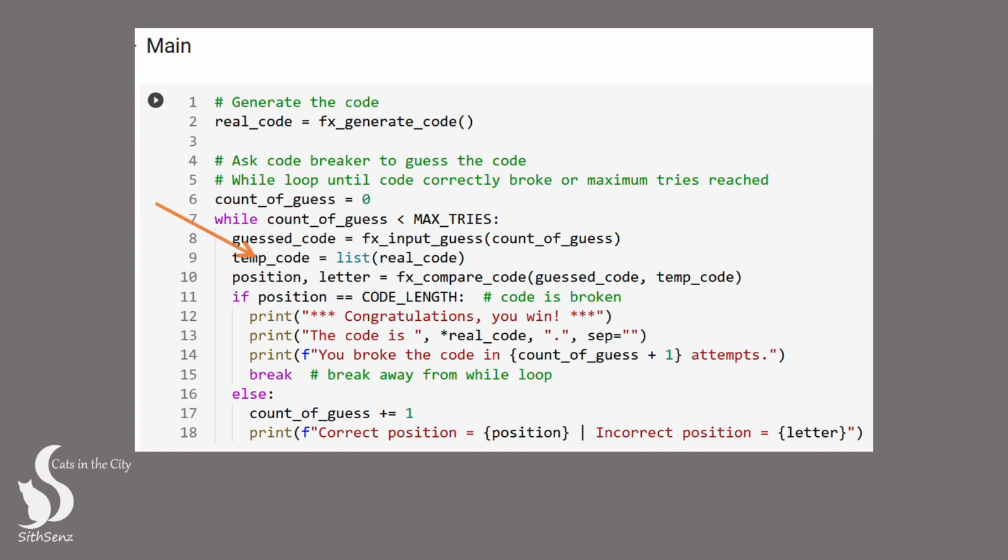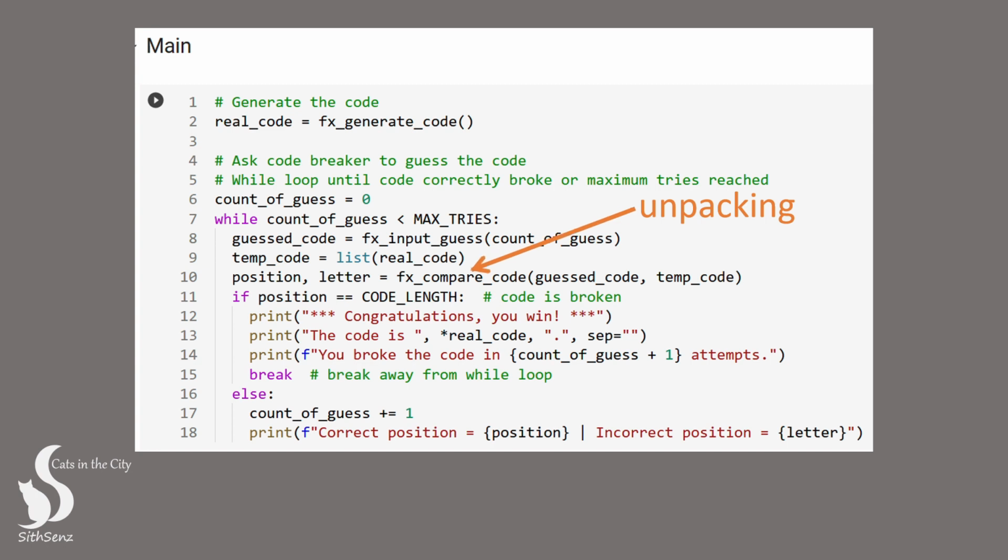Remember that when we call the compare code function, it returns 2 values. We'll save both of these values as variables position and letter. This is known as unpacking the values from a function that returns multiple values. It's important to note that the order of variables when unpacking must match the order in which the values were returned by the function. So always refer back to the original function, to ensure you're unpacking the values correctly.